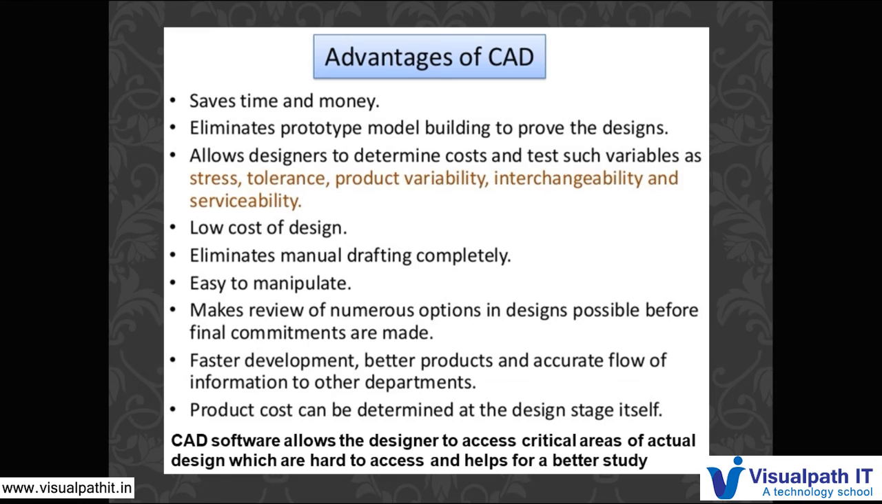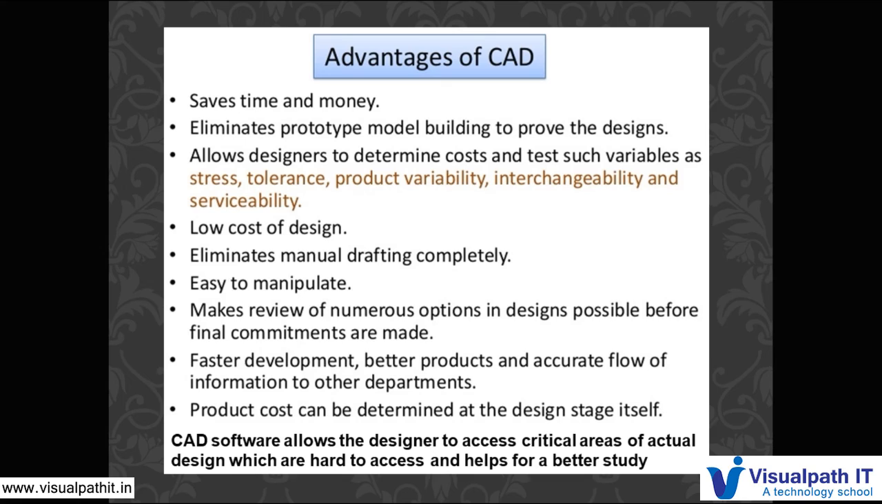Product cost can be determined at the design stage itself, because with the designs that we have, we can calculate what are the processes that are required there, and how much workforce we require there, what are the machines. We can calculate the bill of materials and how much it will cost, and the material cost. We can have a rough estimate at the first itself, so that we can plan our whole process accordingly.